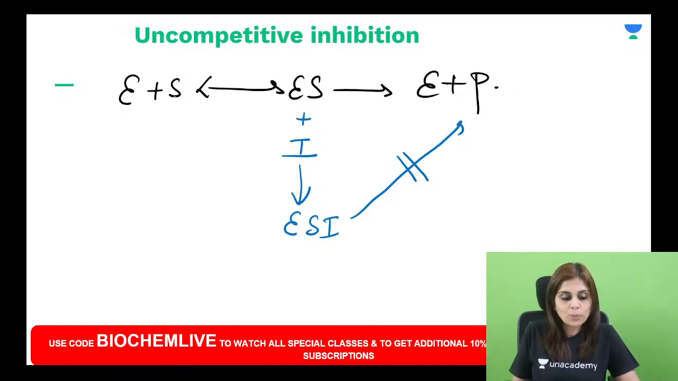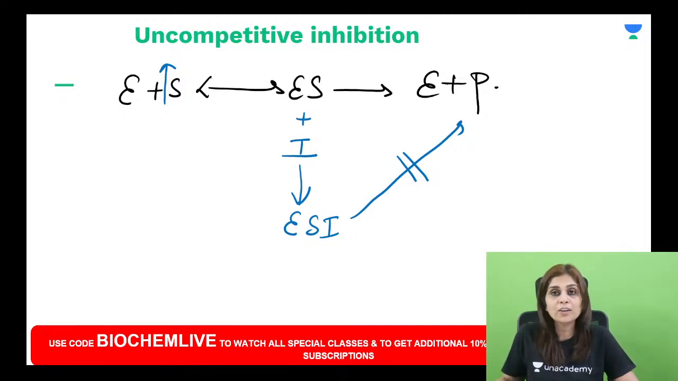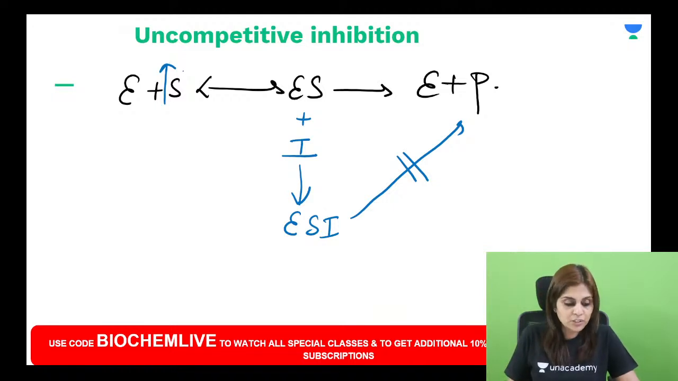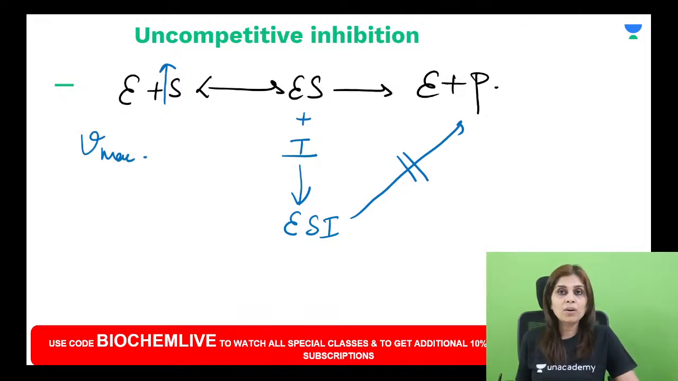Now tell me, what will happen when you increase the substrate concentration? Will increasing the substrate concentration overcome this inhibition? No. However much you increase the substrate concentration, it will all form enzyme substrate complex, and all of that complex will be diverted to form enzyme substrate inhibitor complex, which will not allow the product to be formed. So increasing the substrate concentration will not overcome the inhibition by an uncompetitive inhibitor. If you cannot overcome the inhibition, tell me what happens to Vmax.